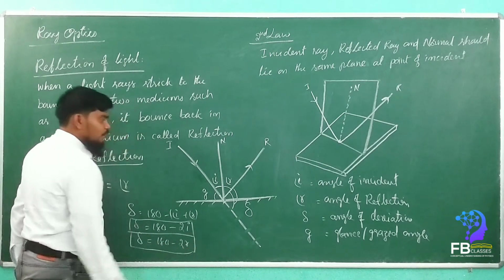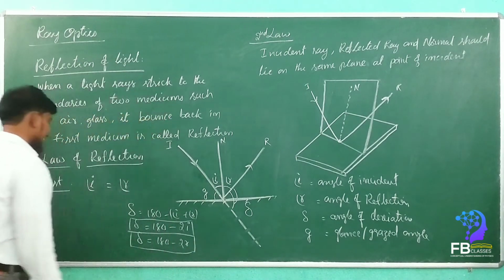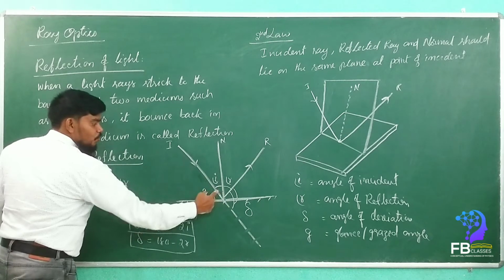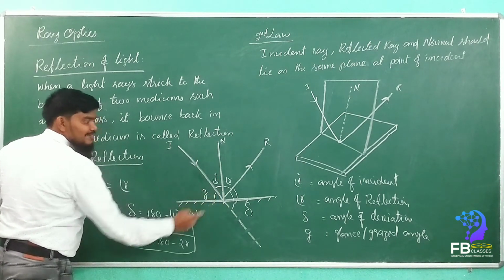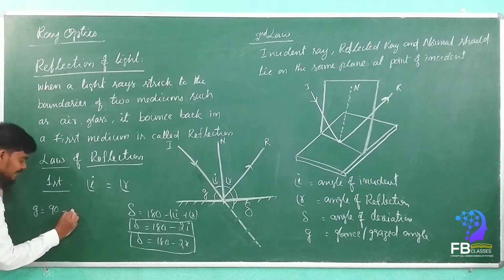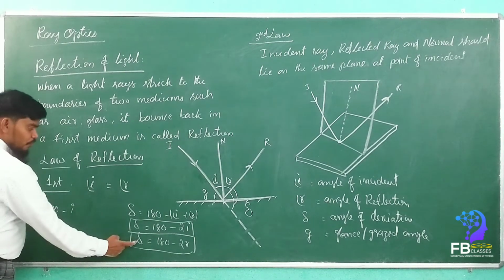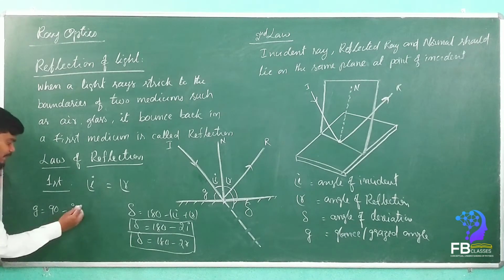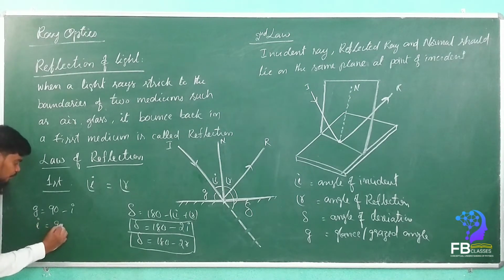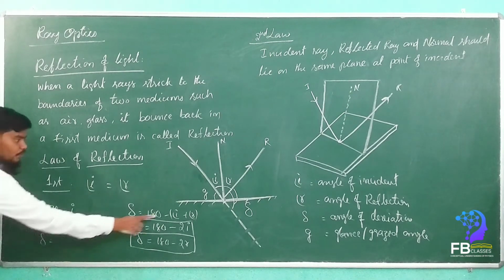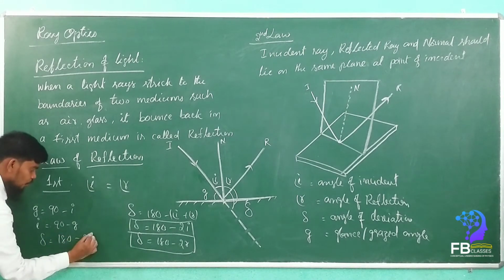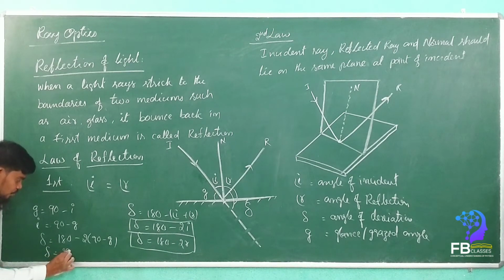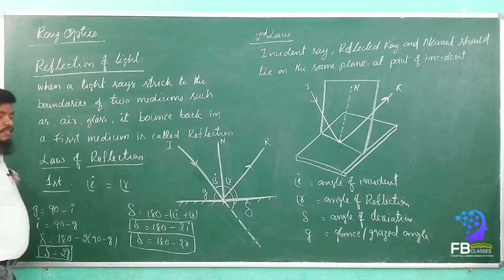In the same manner, if you want to write the glance angle, I am going to write here, G is equal to 90. This total angle is 90. 90 minus I is equal to G. See here, 90 minus I is equal to G. So if you want to write in terms of relation with G and delta, then how can we write here? I is nothing but, my dears, from here I is equal to 90 minus G. So delta is equal to 180 minus 2 into (90 minus G). Yes or no? That is equal to delta is equal to 2G. Are you getting my point?